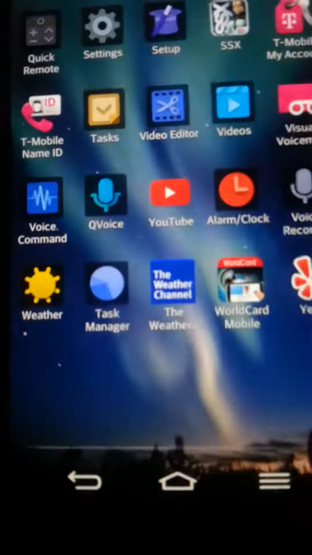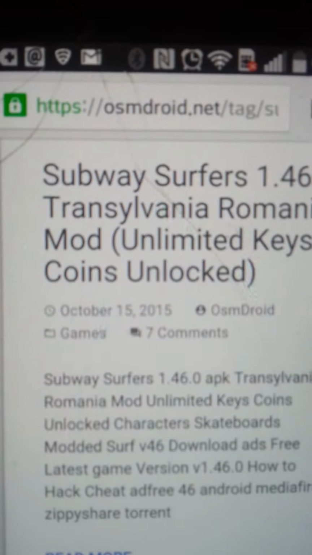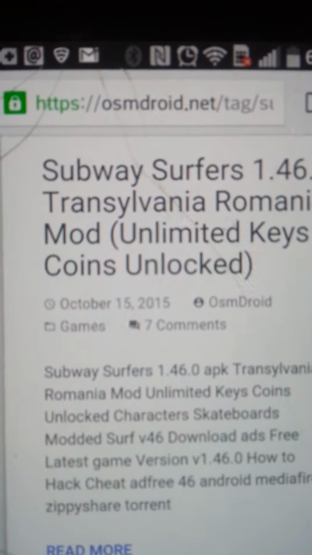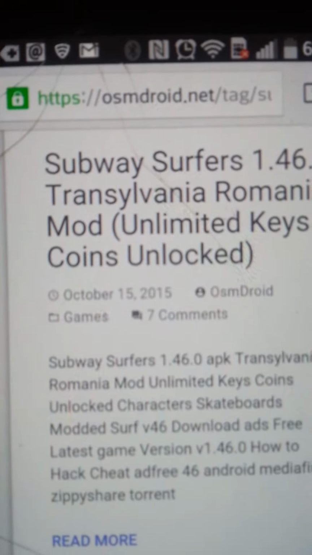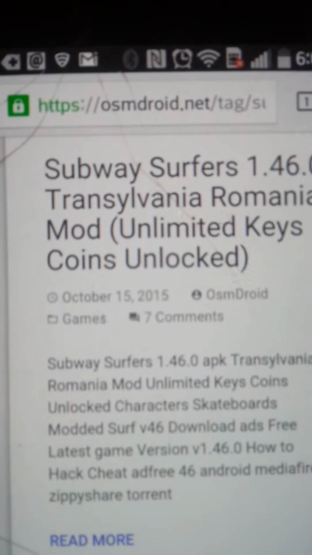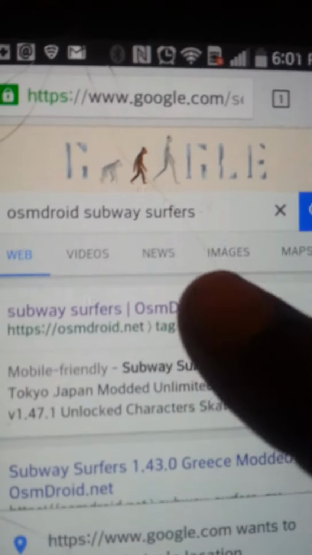Okay. After you done that, next what you would want to do is go to Google. Okay, the website what you would need to go to is, hold on one second, osmdroid.net. Go to Google and type in osmdroid.net, and it will say Subway Surfer. Now let me show you the people who don't understand. See? And it'll be at the top right here.